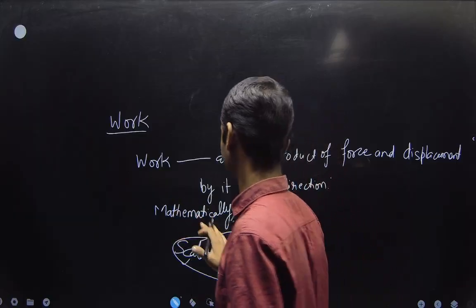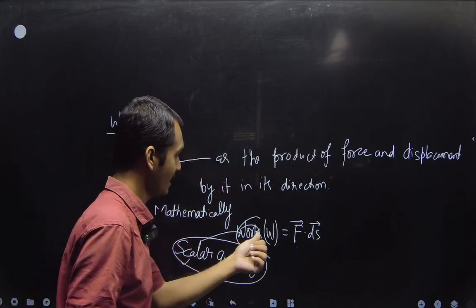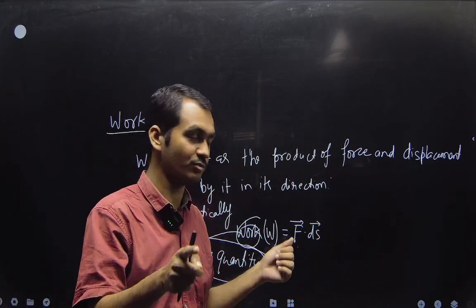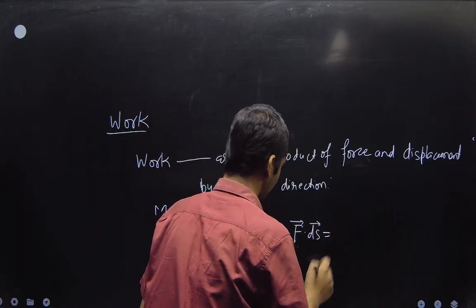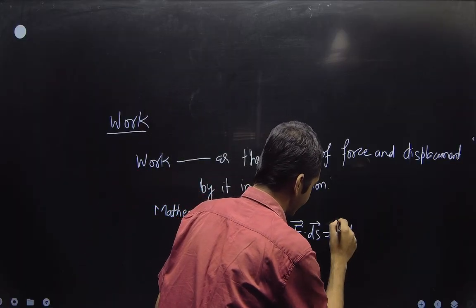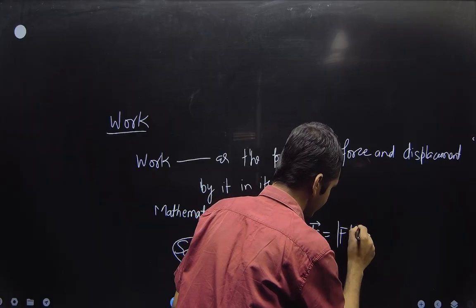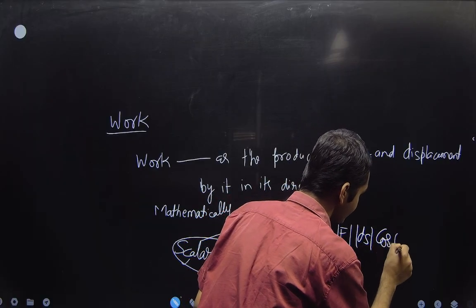Here, look: work is a scalar quantity and it is the scalar product of force and displacement. Taking the magnitudes of force and ds, it goes with cos theta.